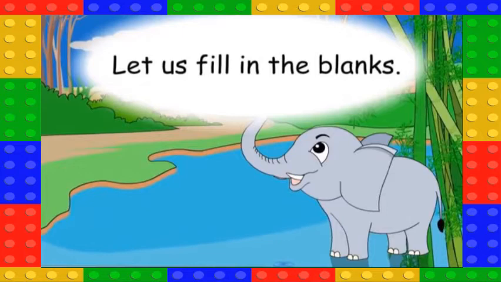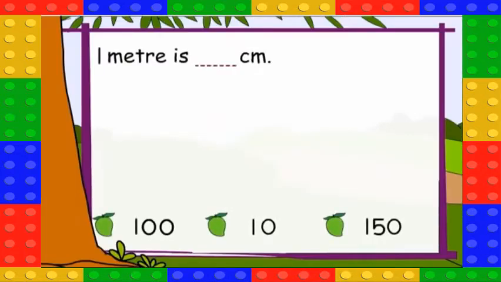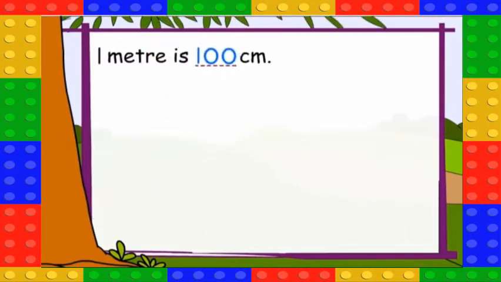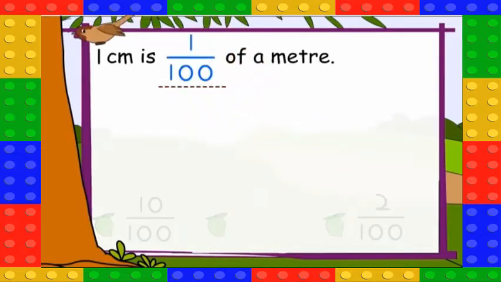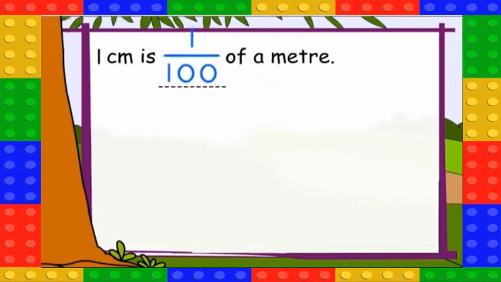Let us fill in the blanks. 1 meter is 100 centimeters. 1 centimeter is 1 by 100 of a meter.